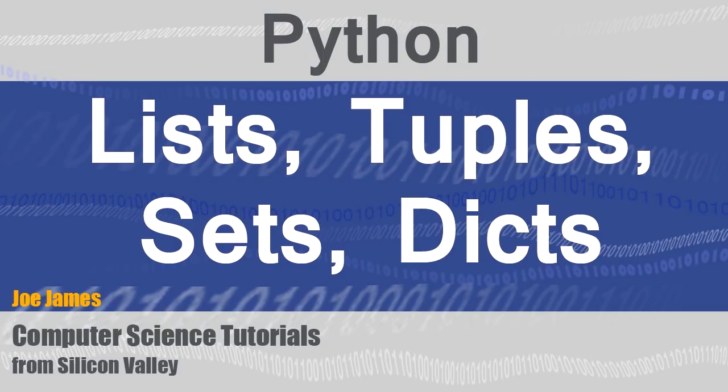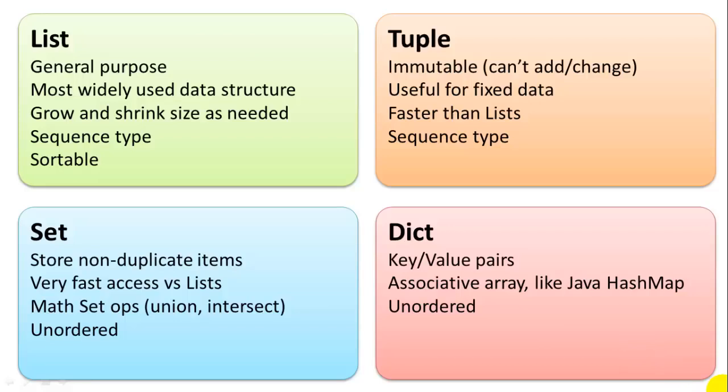Morning, I'm Joe. Today I'm going to cover Python lists, tuples, sets, and dictionaries. Now the list is the most widely used data structure in Python. It's very general purpose, similar to an array in Java, and it covers most of what you would need. But tuples, sets, and dictionaries have some advantages in specific areas and are very, very useful data structures.